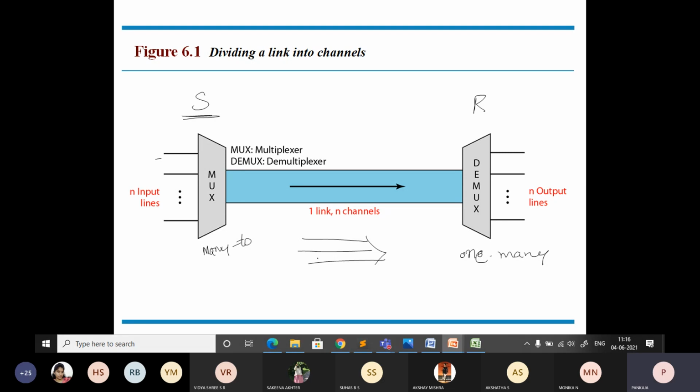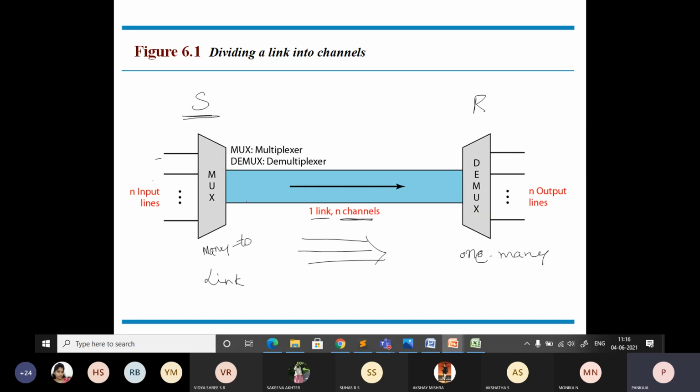Here there is a term called channel. What does this channel indicate, and what is the link? Here the channel refers to a portion of the link. Just note down the important terms. Link is different from the channel.